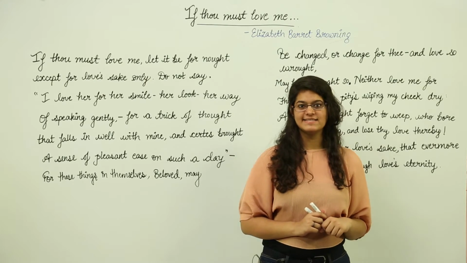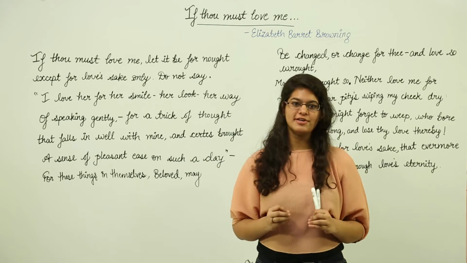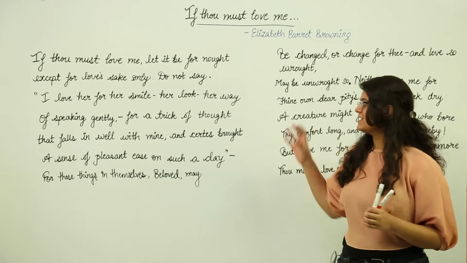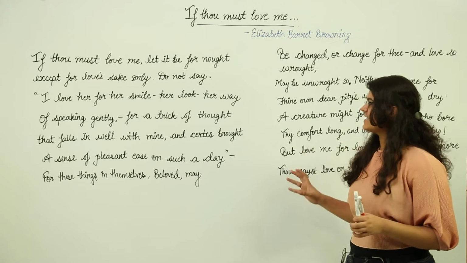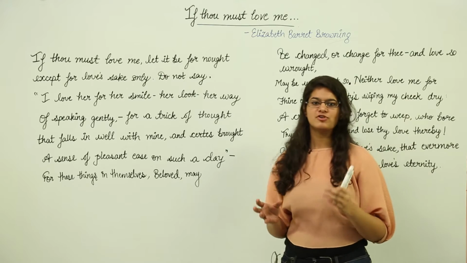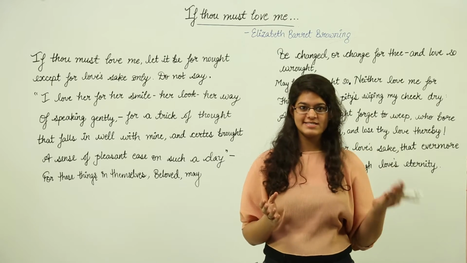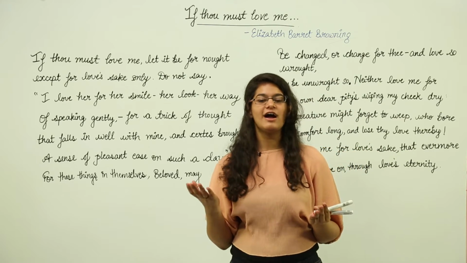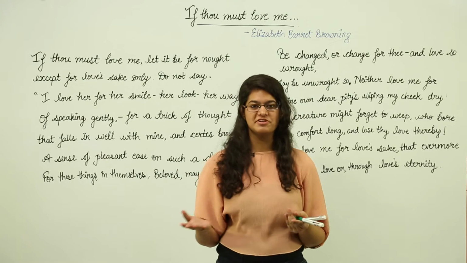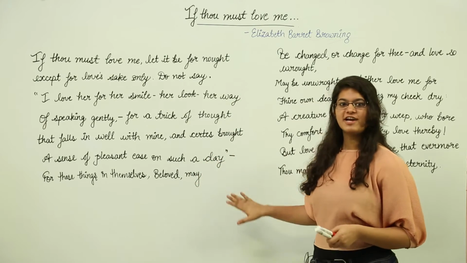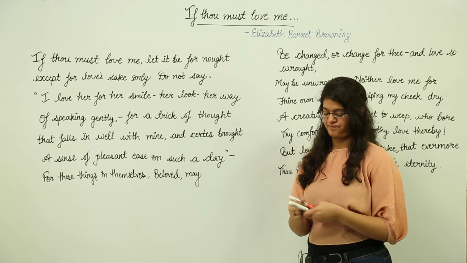Now we have seen that this poem is actually a sonnet. A sonnet is a 14-line poem and it has a rhyme scheme of its own. There are two kinds of sonnets. One is the Petrarchan sonnet and the other is the English sonnet or the Shakespearean sonnet. So let us first try to understand the rhyme scheme of the poem.